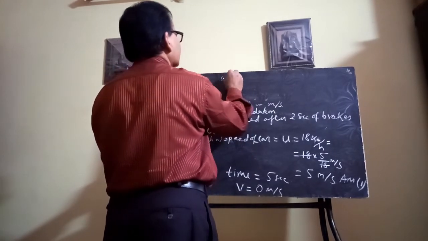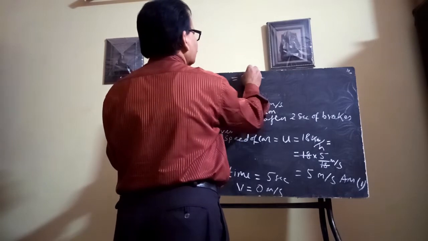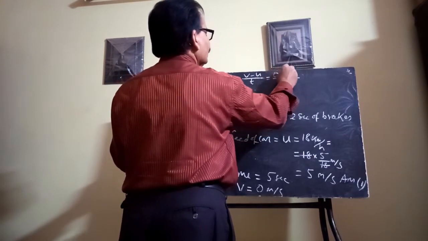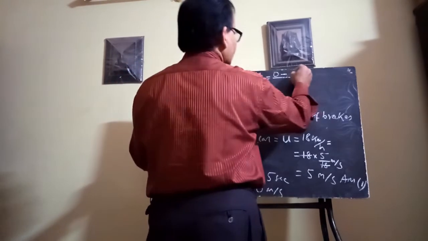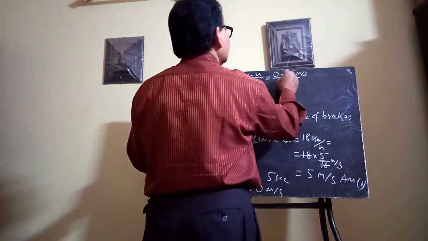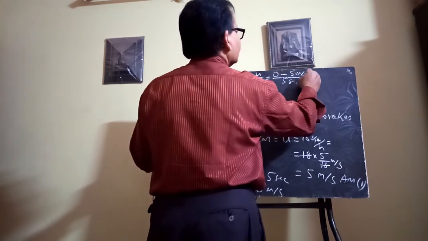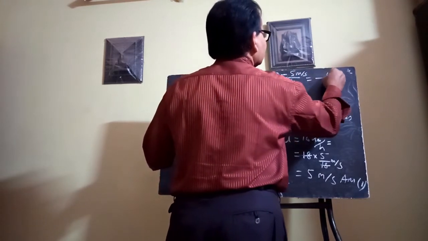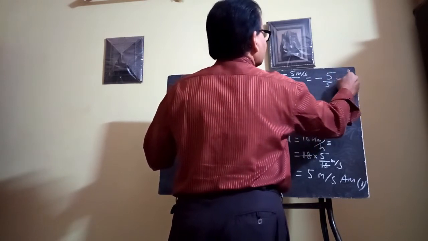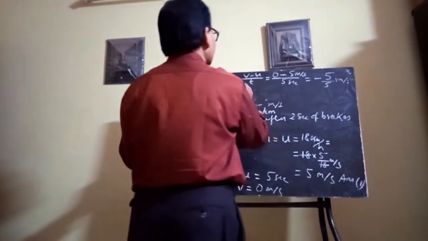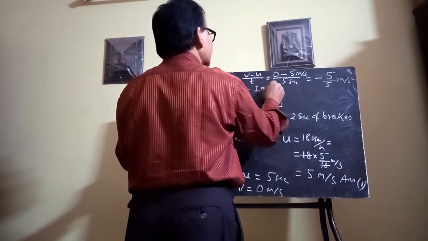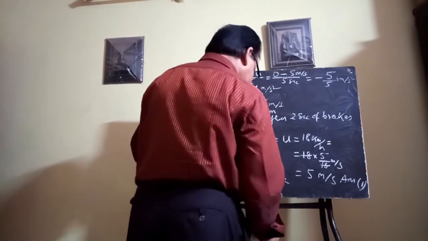Acceleration a equals v minus u by t. Here v is 0, u is 5 meter per second and time is 5 seconds. So this is minus 5 by 5 meter per second square, that is minus 1 meter per second square. This is the acceleration.